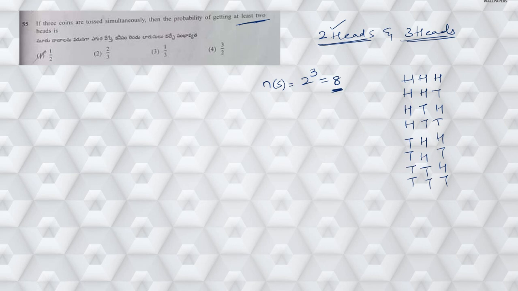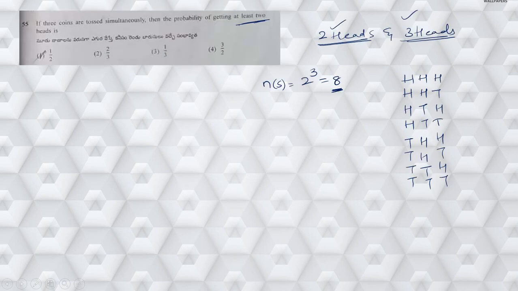Now finally I need at least 2 heads. That means this is possible. So this is one of the possible cases, right? This is also possible because two heads. Here also two heads are there. This is possible. And here only one head is there, so this is not possible.